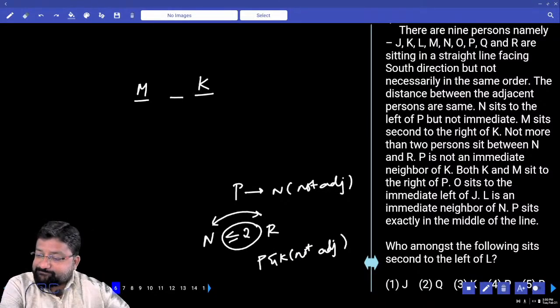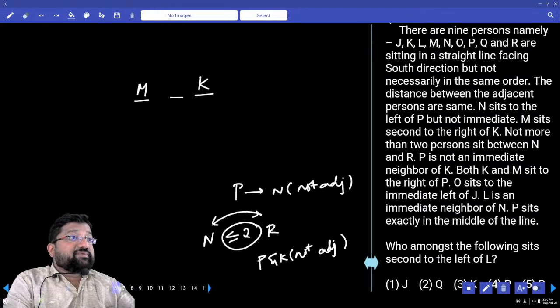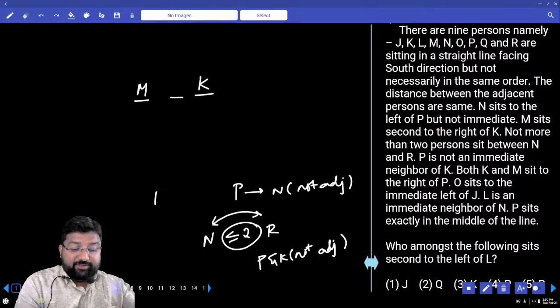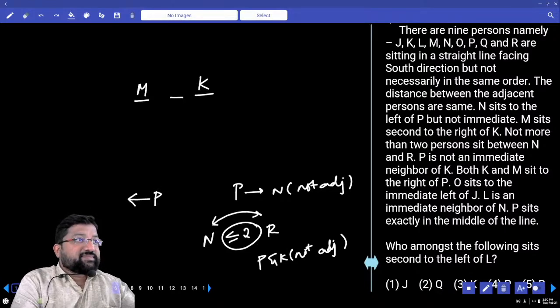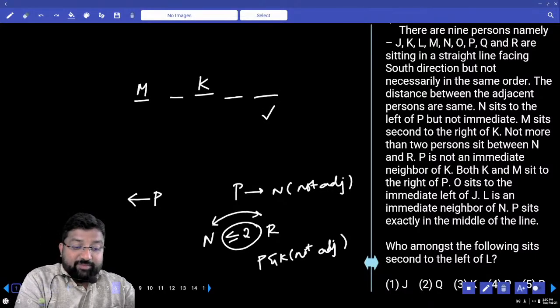Next, both K and M sit to the right of P. Right of P ante ide kada. And K and P are not adjacent. Ante pakka this is the place where P can start his position. Avuna kada. With this, how many places did I cover?